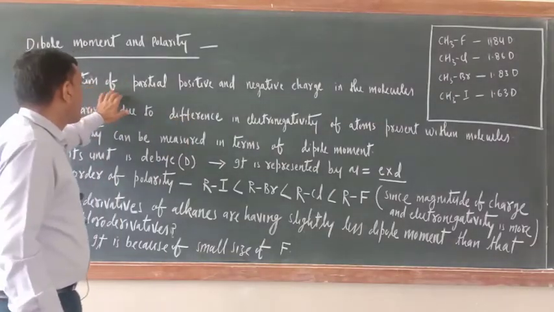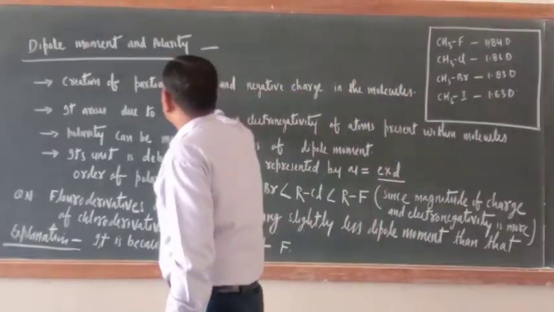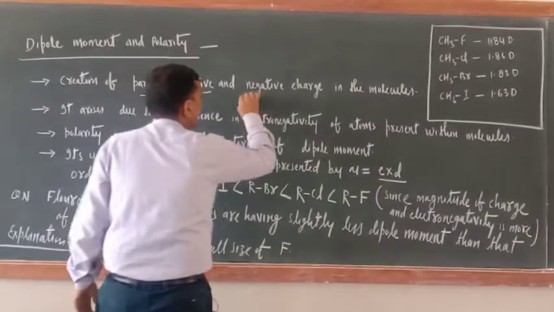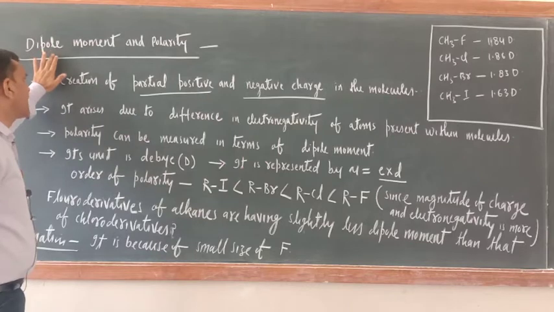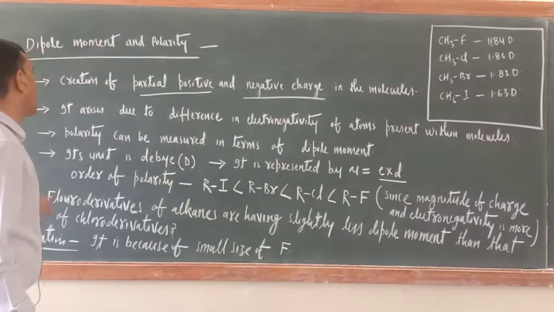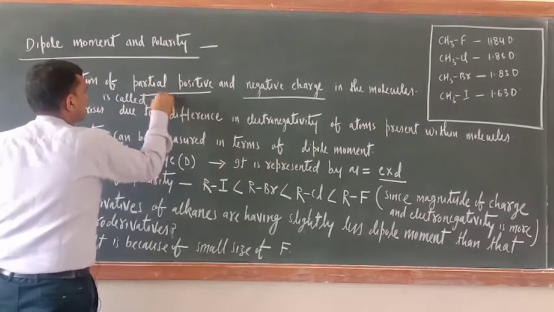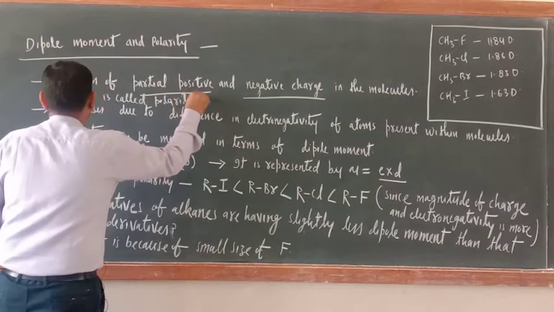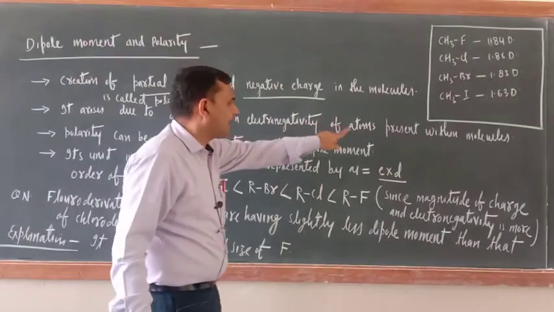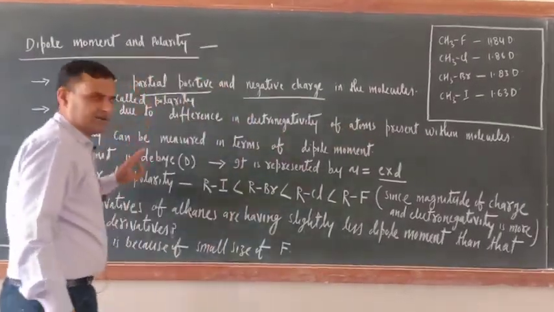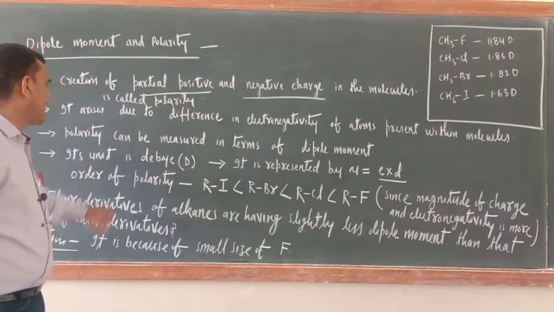The creation of partial positive and negative charge in the molecules is called polarity. This is not related with the dipole moment. This is called polarity. Now it arises due to difference in electronegativity of atoms present within the molecules. So polarity arises due to difference in the electronegativity of bonded atoms.